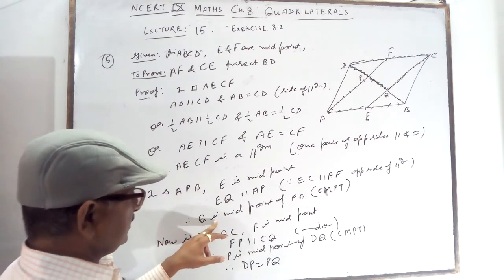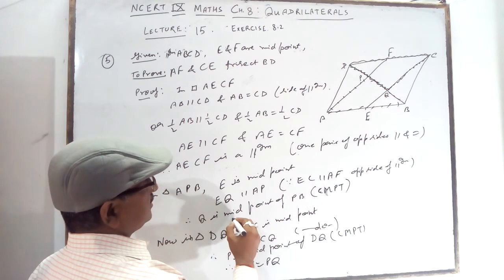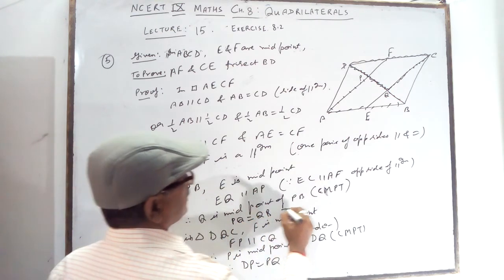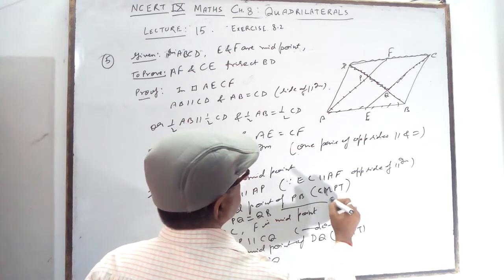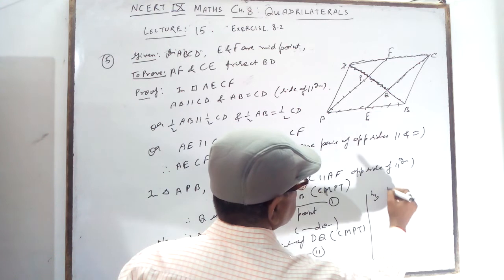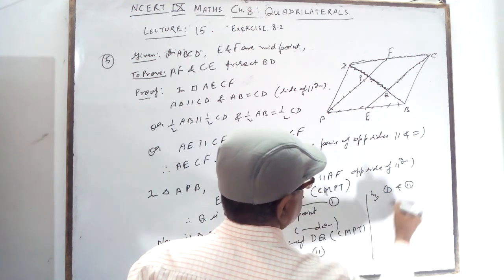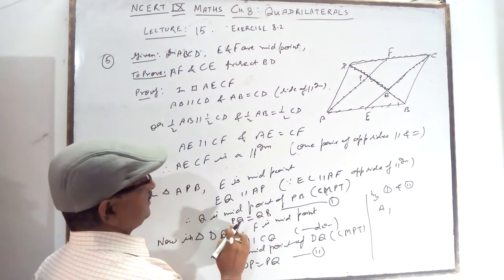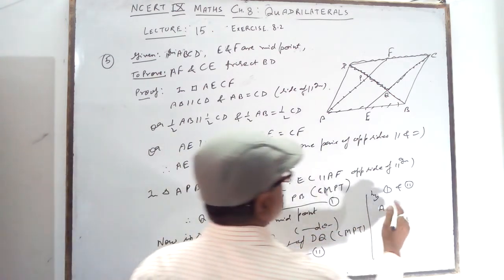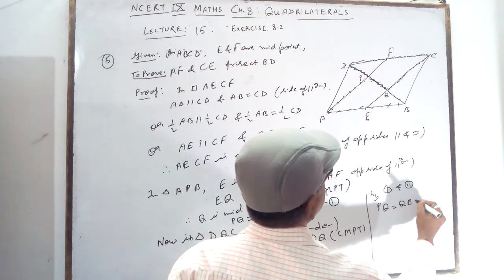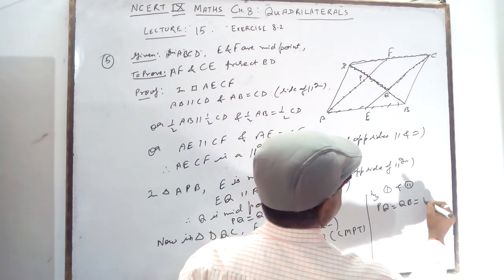Here you are getting Q is the midpoint, meaning PQ is equal to QB. It is equation first, it is equation second. By first and second, what are you getting? PQ is equal to QB is equal to DP.